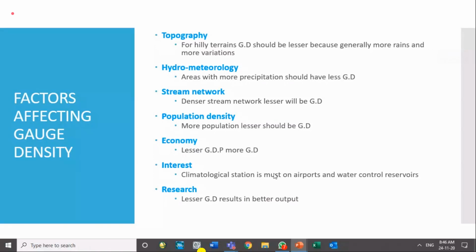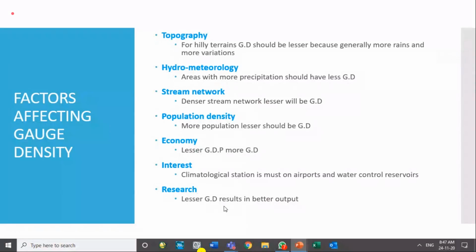Climatological stations are also sometimes installed, with rain gauges installed at special places of our interest. Like each airport usually has a meteorological station because they are interested in a number of meteorological parameters which affect their aeroplanes and transportation activities. So they are interested not only in rain, they are interested in wind speed also. They are interested in visibility also. They are interested in elevation of the clouds also. So usually airports have a good meteorological station, including a rain gauge measurement instrument.